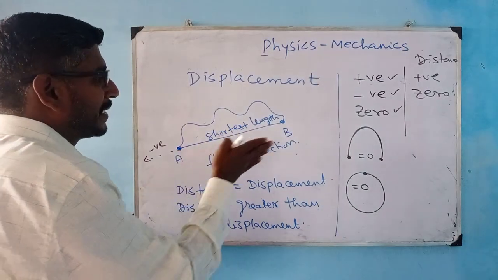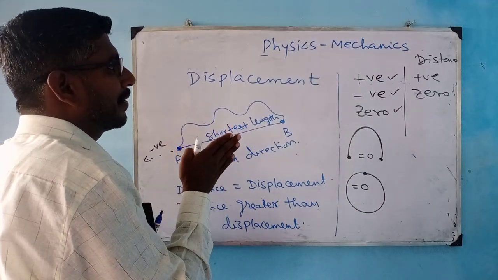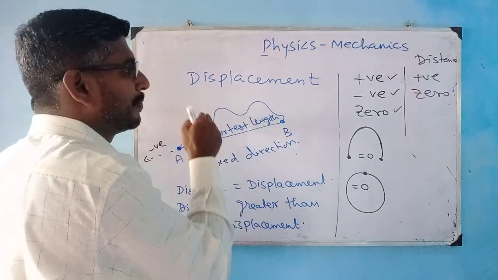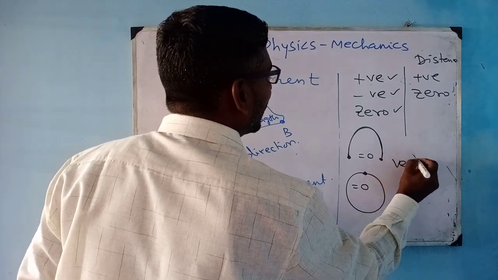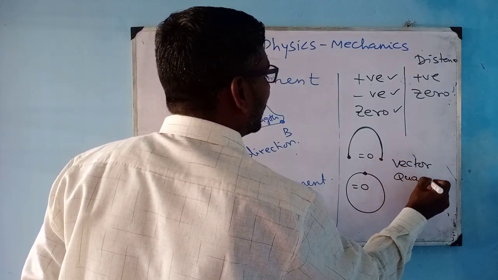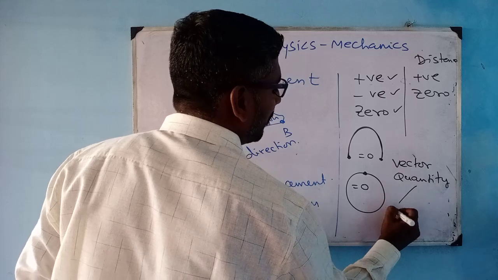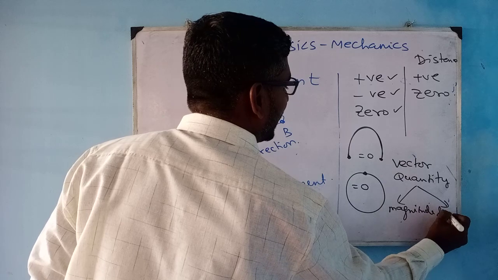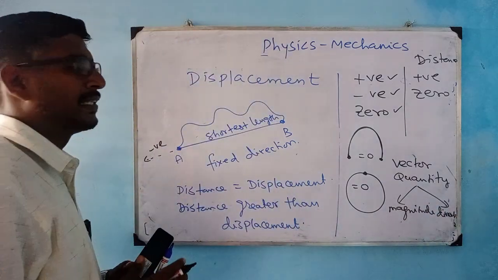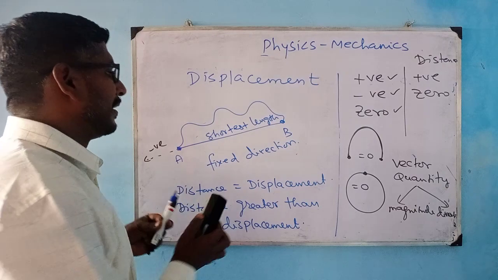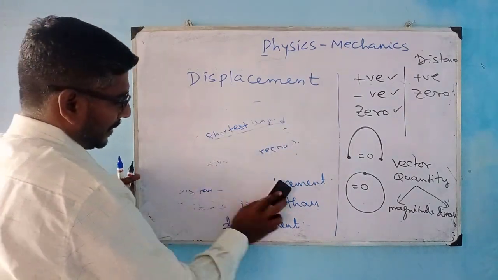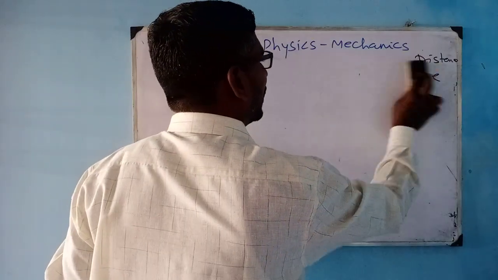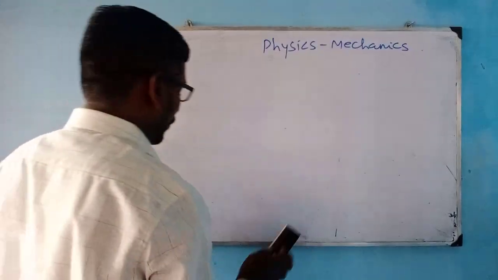And because of this fixed direction, the change of position of an object from the initial position to the final position in a fixed direction, you call it displacement, and it is a vector quantity, which means it has both magnitude and direction. Magnitude and direction, right? So distance and displacement, right? Next we can go on to simpler terms. These are the very fundamental essentials that though you have learned several times, just have a look over them.